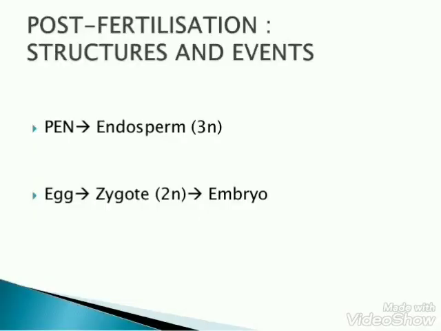The events that take place after the process of double fertilization are collectively called post-fertilization events. It includes development of endosperm from the primary endosperm nucleus, that is PEN, development of embryo from zygote, development of seed from ovule, and development of fruit from ovary.